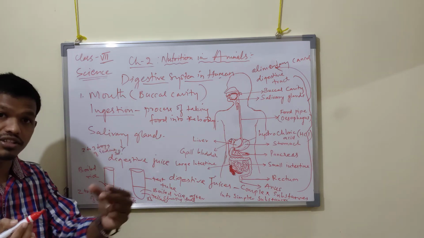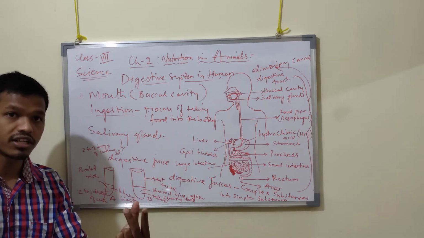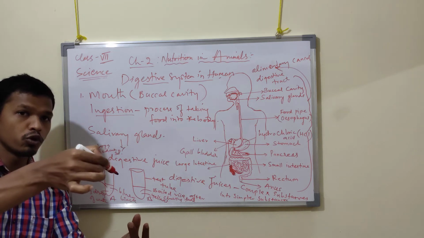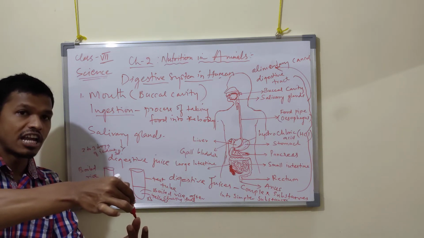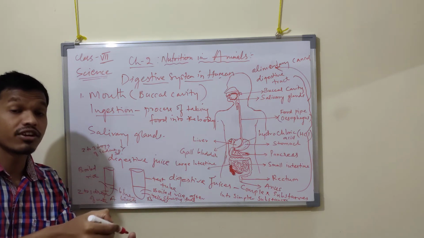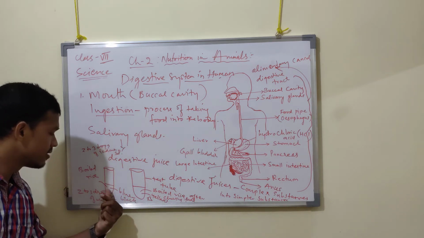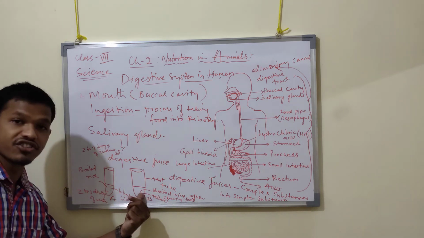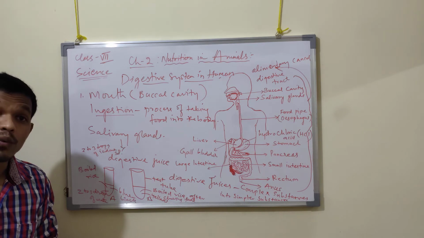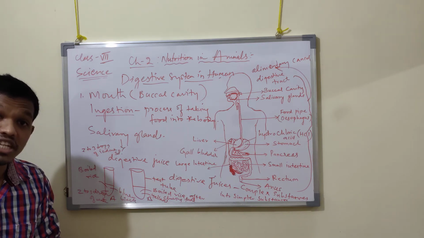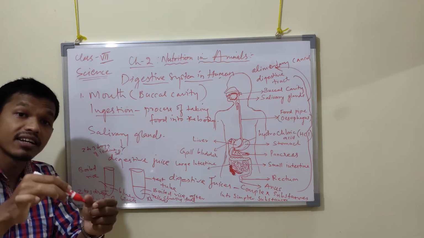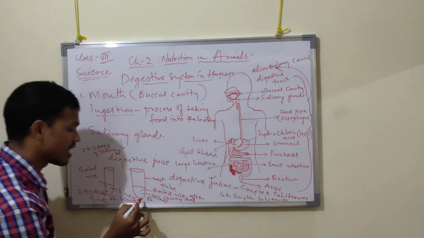If you see potato, it contains carbohydrate. If you put 2 to 3 drops of dilute iodine solution, the color will change into blue-black. So therefore it is blue-black. But here saliva is mixed. So what does saliva contain? Saliva has some digestive juice which will convert starch into sugar.